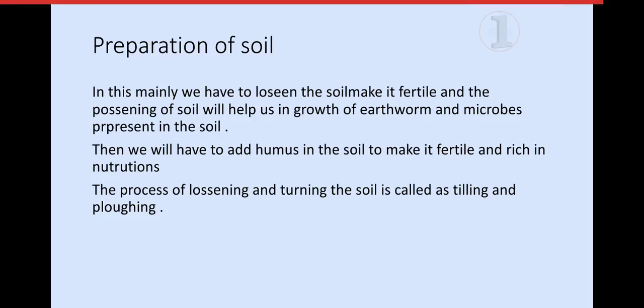So let's go further. Preparation of soil. So mainly how do we prepare the soil? In this mainly we have to loosen the soil, make it fertile, and the positioning of the soil will help us in growth of earthworms and microbes present in the soil. Then we will have to add humus in the soil to make it fertile and rich in nutrients. The process of loosening and turning the soil is called tilling and plowing. So there are two processes.